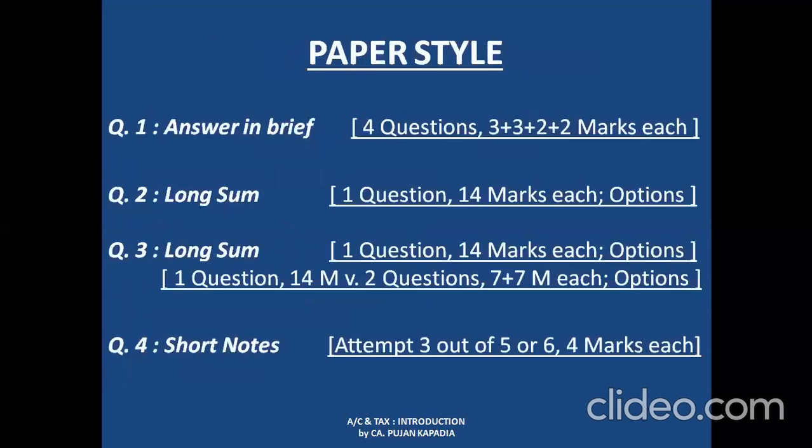Now, moving ahead, we shall discuss the paper style that you are going to write in your VNSU examinations. Your paper is going to be a 50 marks paper. Question number 1 is going to be answer in brief. This is basically your short questions. There are going to be probably 4 questions, 2 questions of 3 marks each, and remaining 2 questions of 2 marks each.